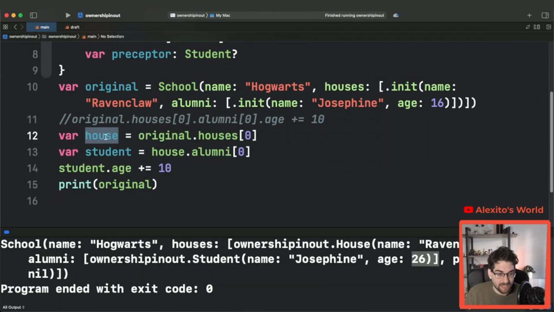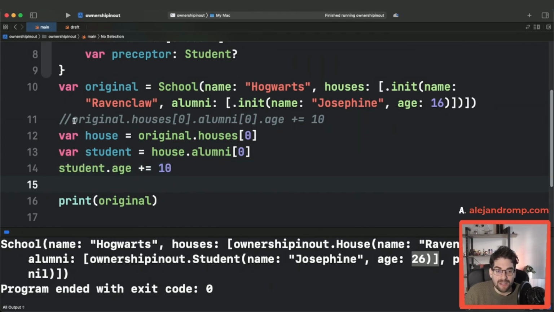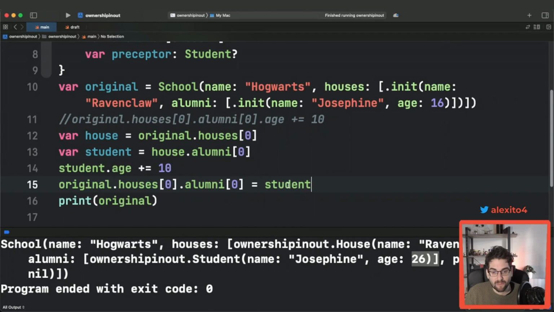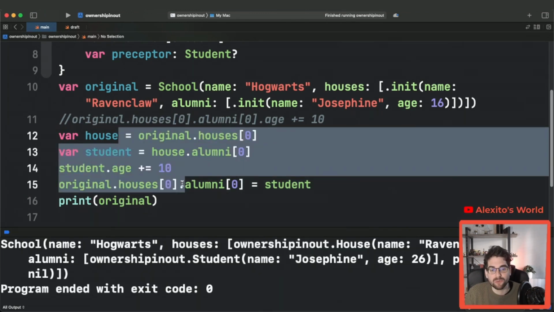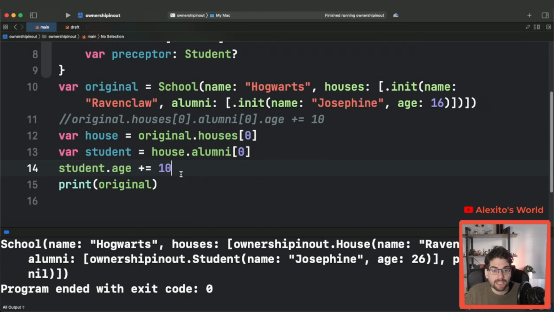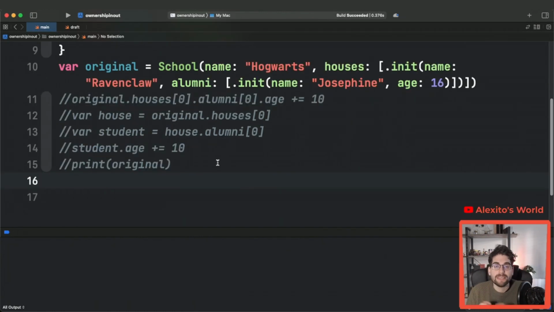If we wanted to do this, now we have a copy of a student that works fine, right? But now we don't have any other way than to just go back to this long line and assign that student. And this will actually work, but why do I have to do this? But you could say, okay, Alex, well, just write it like this, and that's it, right? And yeah, you're right, and that's what we do most of the time. But there are other cases where you actually cannot do this that nicely.